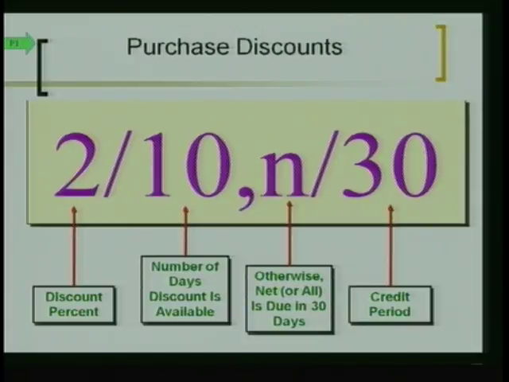Now, this isn't always 2/10, net 30, okay? You could have 3/10, net 30, which would mean you get 3% off if you pay within 10 days. Otherwise, the full amount is due within 30 days. Or you could have 1/15, net 60.